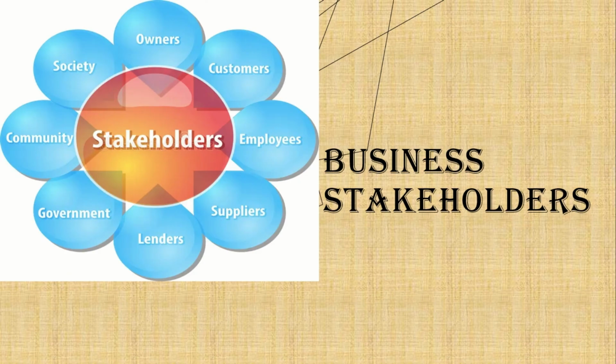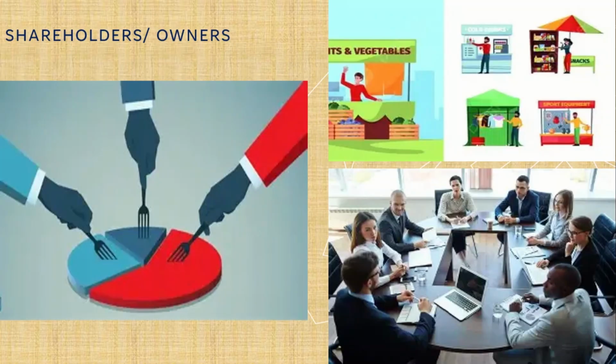So a stakeholder, from English, a stake means an opinion. A stake means someone can have a say in the business. So stakeholders are groups of people who have interests in businesses. They can be affected by the activities of a business, or they can affect what the business does. So we have different groups of business stakeholders, and the first group is shareholders or owners.